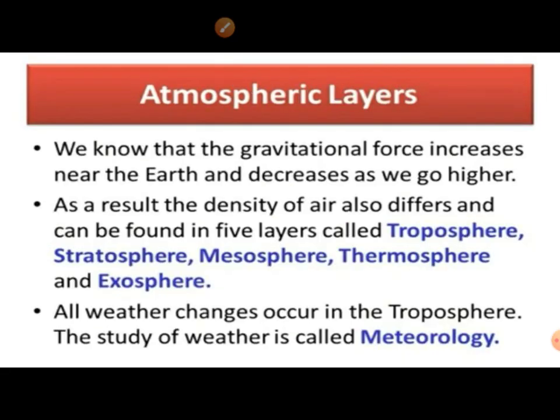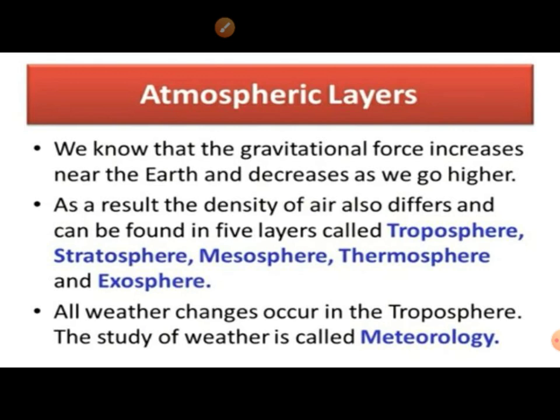Atmosphere layers. We know that the gravitational force increases near the earth and decreases as we go higher. As a result, the density of air also differs and can be found in 5 layers.